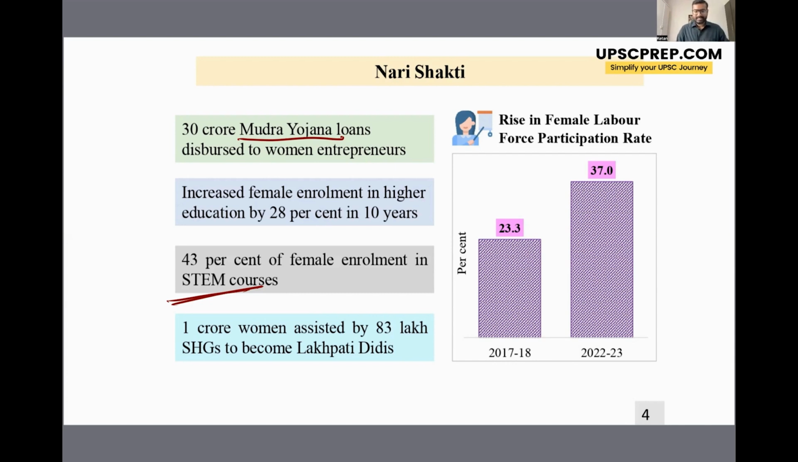Now, again, the government has assisted 1 crore women to become Lakpati Didis, right? Lakpati Didis are members of the self-help groups who have an annual income of greater than 1 lakh. So the government encourages more and more women to become Lakpati Didis, and they do so by imparting skill or giving various kinds of assistance.